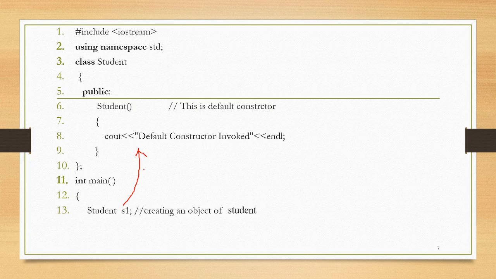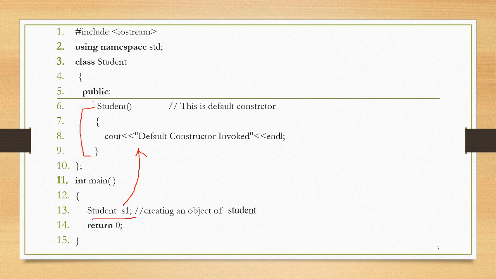So this is how you have to create the constructor. And close the main. This is the way to create the constructor inside the class.